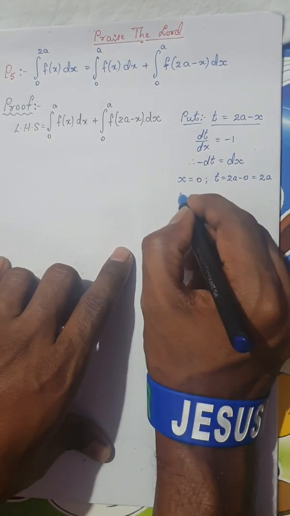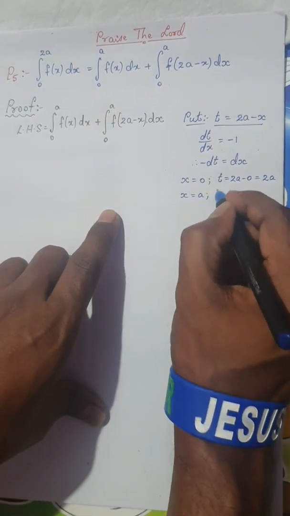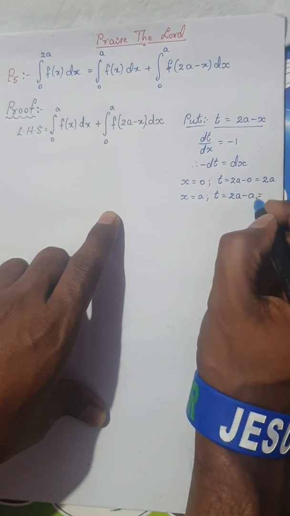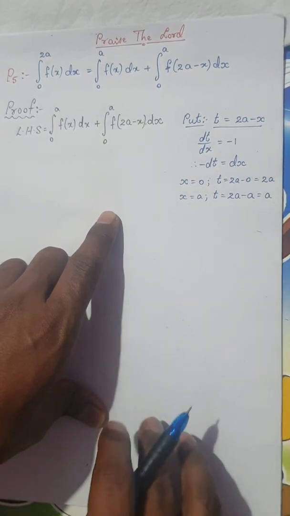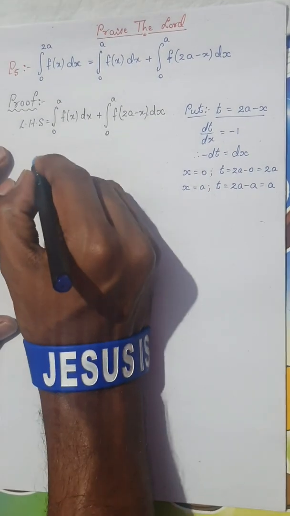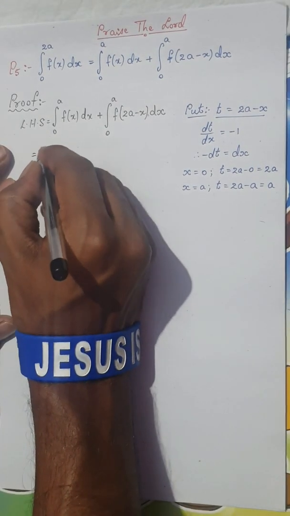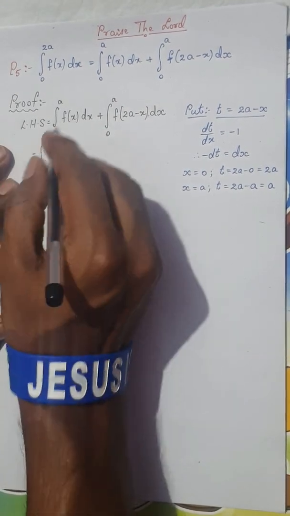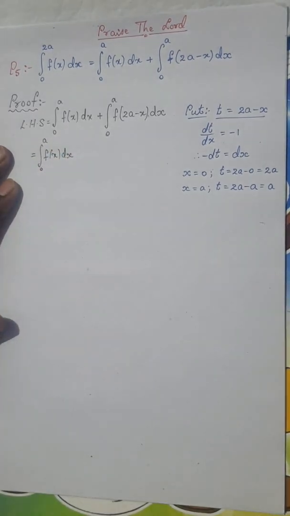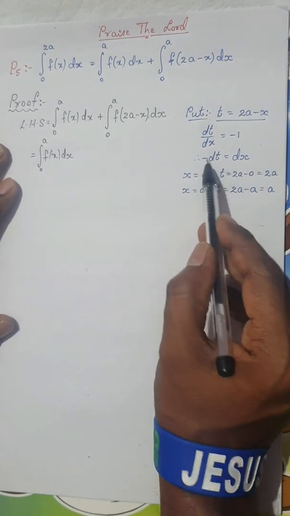Now going to the upper limit, when x is equal to a, t will be 2a minus a, which is nothing but a. And see what happens. There is no change in the left integral, so I am going to keep it as it is, integral 0 to a f of x dx. Now I have a dx term here, and we know dx is nothing but minus dt.